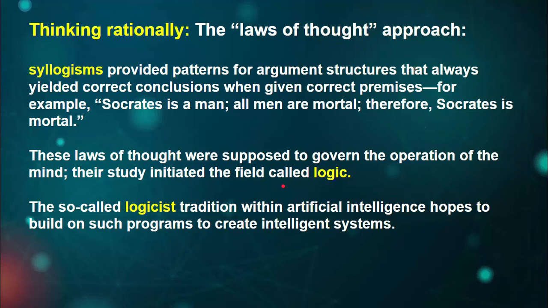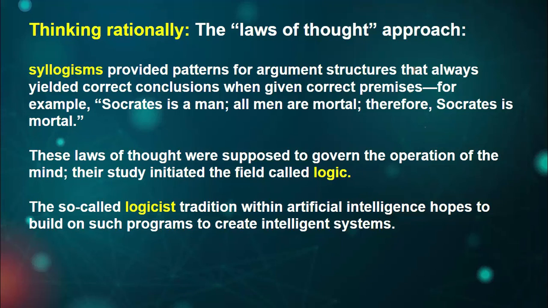Third one is thinking rationally. Syllogisms, we all know. I have put an example: Socrates is a man, all men are mortal, so Socrates is mortal. This needs to be understood by the rational. This is the first concept. Then there is logic. As we all know, if we are working on artificial intelligence, then the machine must be in the logic.